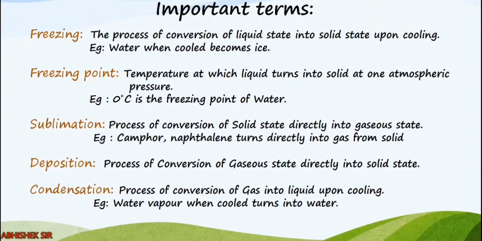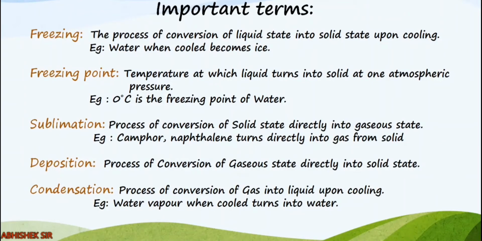Next is freezing. What is freezing? So it is the opposite of the previous terms we have learned. The process of conversion of liquid state into solid state. But how it happens? When we cool the substance. So water in liquid state, when we cool, when we put it into refrigerator and freezer, it cools and becomes solid, that is ice. And the temperature at which this occurs is called freezing point.